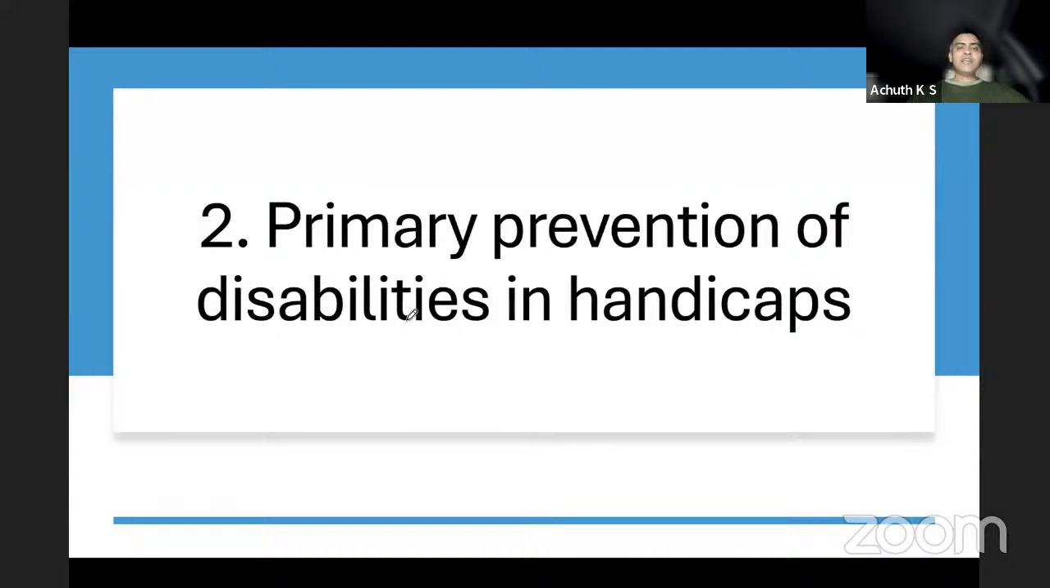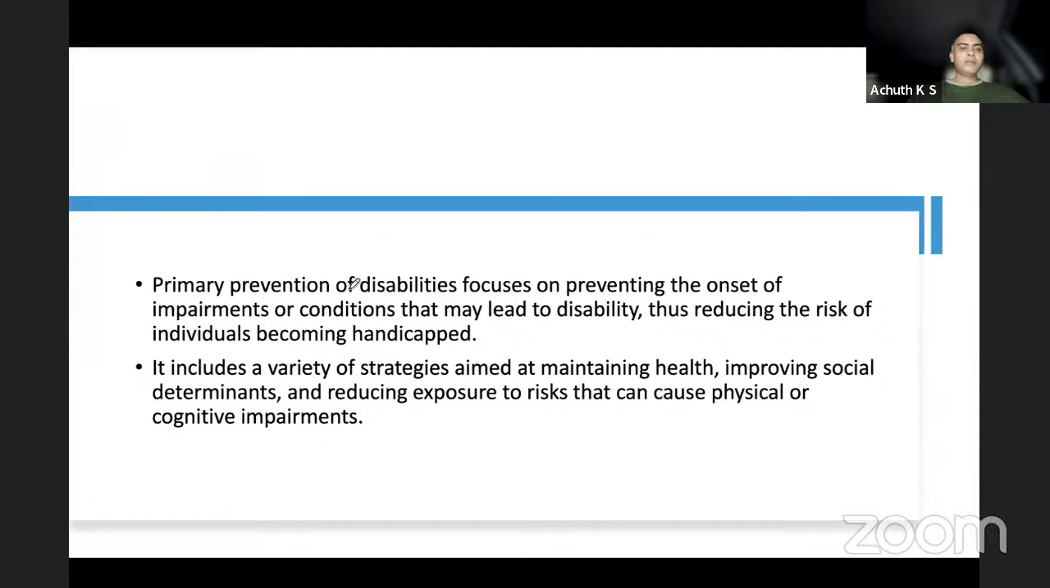Coming to the next question, we have primary prevention of disabilities and handicaps. Primary prevention focuses on preventing the onset of impairments or conditions that may lead to disability, reducing the risk of individuals becoming handicapped. Now it is called physically challenged. Nowhere is the word handicapped used, it is called challenged. Even mentally handicapped has been replaced by mentally challenged, or differently abled. Various strategies have been aimed to improve the health and social determinants, which we'll see in the coming slides.